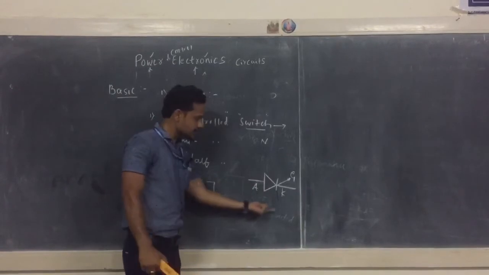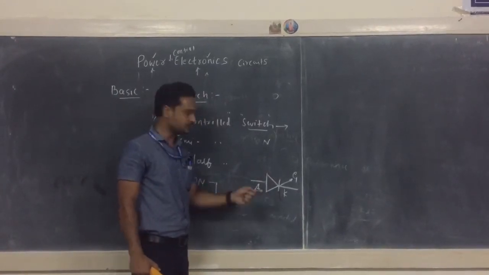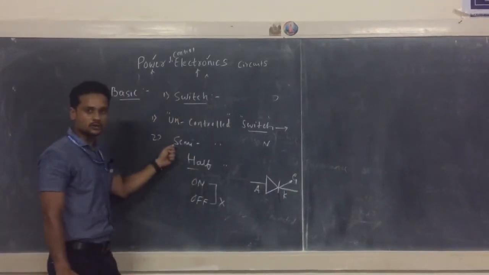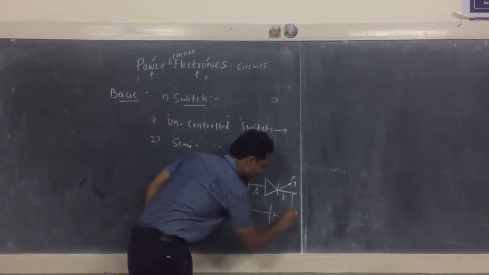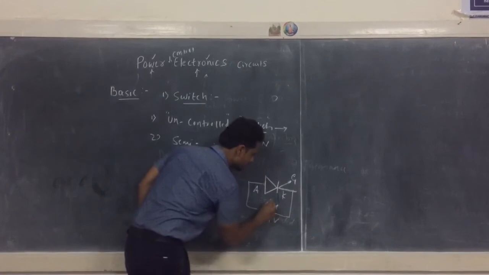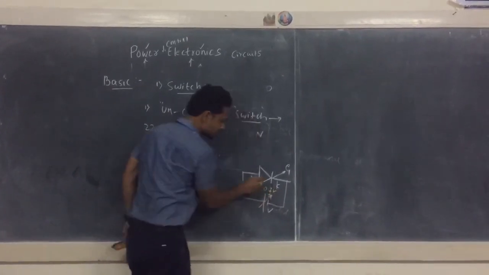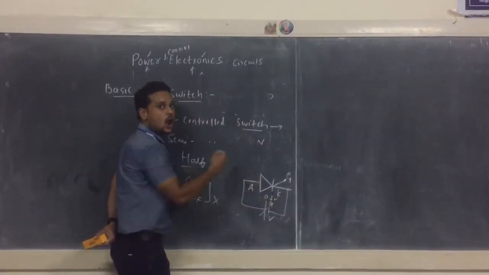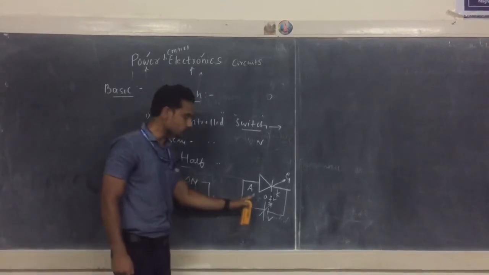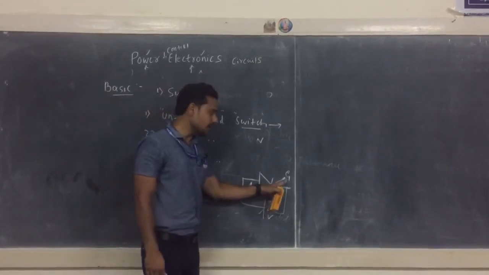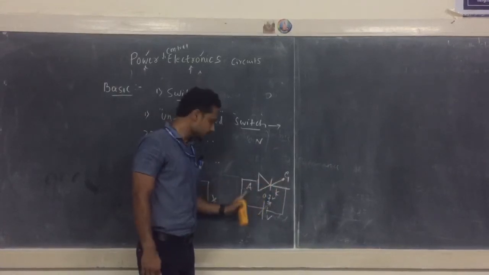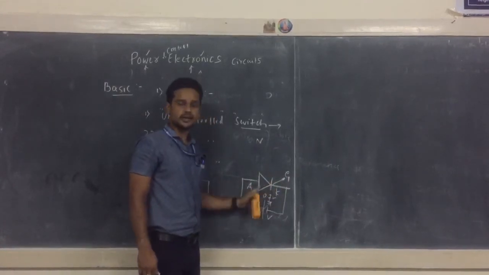As far as this thyristor is concerned, you have to justify how it acts as a semi-controlled switch. Once you apply anode to cathode voltage, and increase the voltage up to 0.7 volts, this thyristor remains in the off state only. Though it is forward biased, it will not be turned on, because until and unless you apply the gate signal, this thyristor remains in the off state.